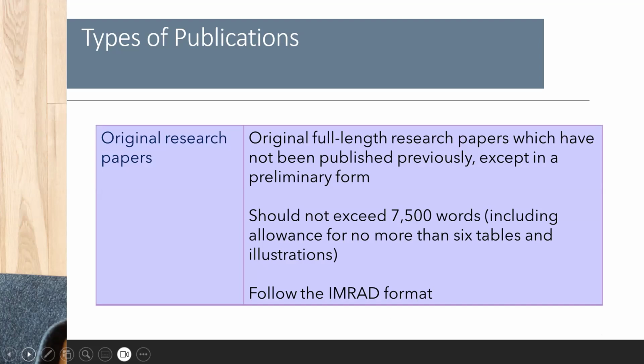In general, we are advised not to let them exceed 7,500 words, including allowance for no more than 6 tables and illustrations. And these are written in what we call the IMRAD format, which we will see the details of in a little while.